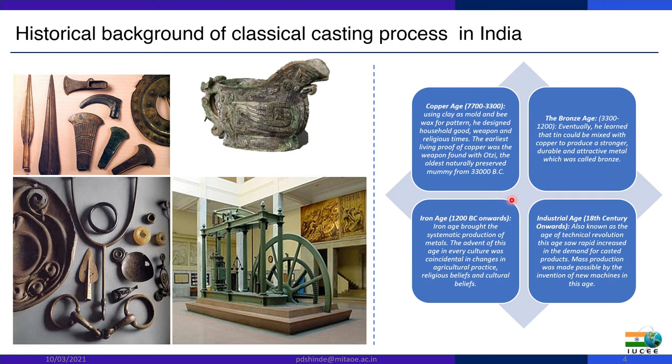Somewhere we can see automation also, and it gets more sophisticated. Moving forward, the Iron Age, 1200 BC and onward. The Iron Age brought the systematic production of metals. The advent of this age in every culture coincided with changes in agricultural practice, religious belief, and cultural beliefs.